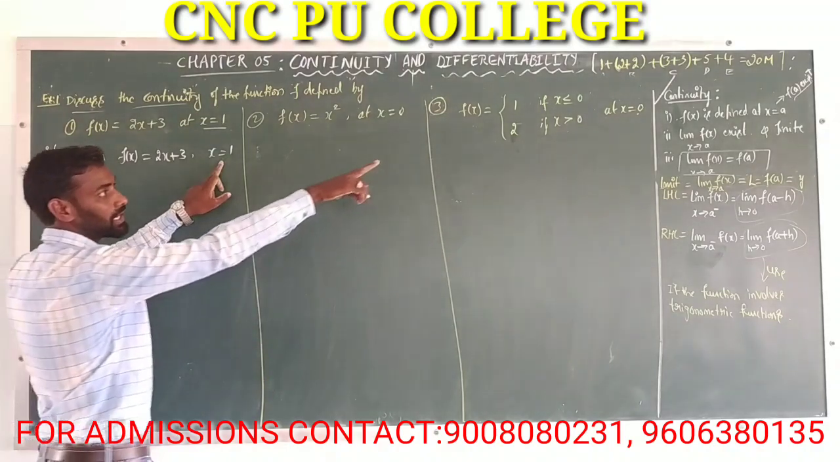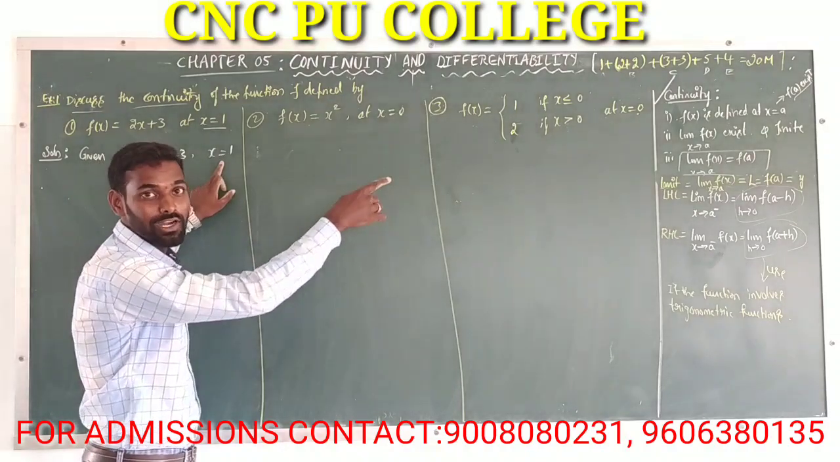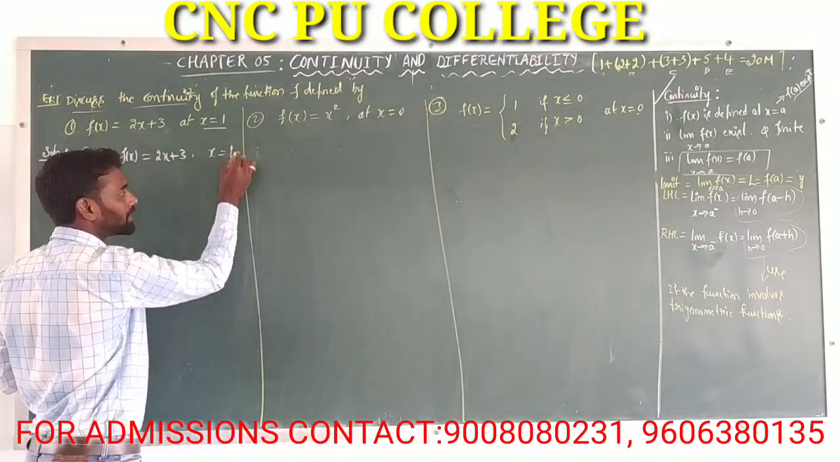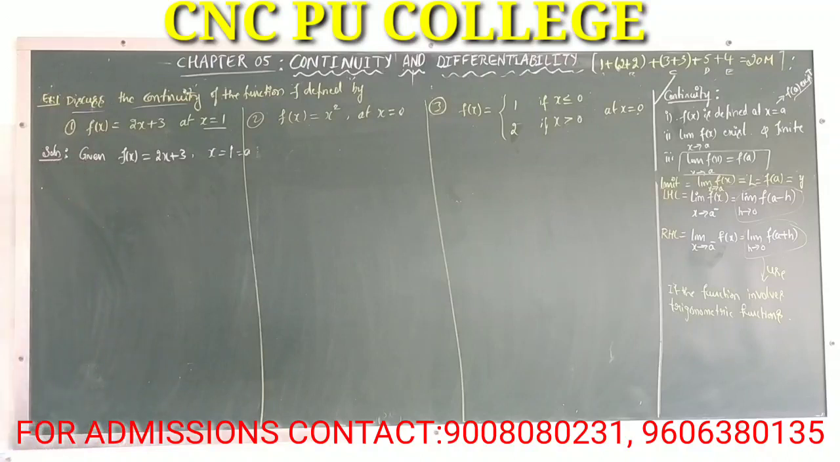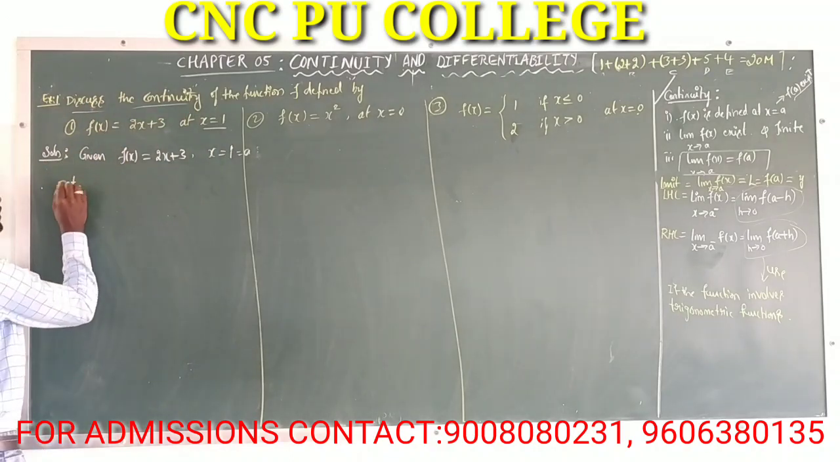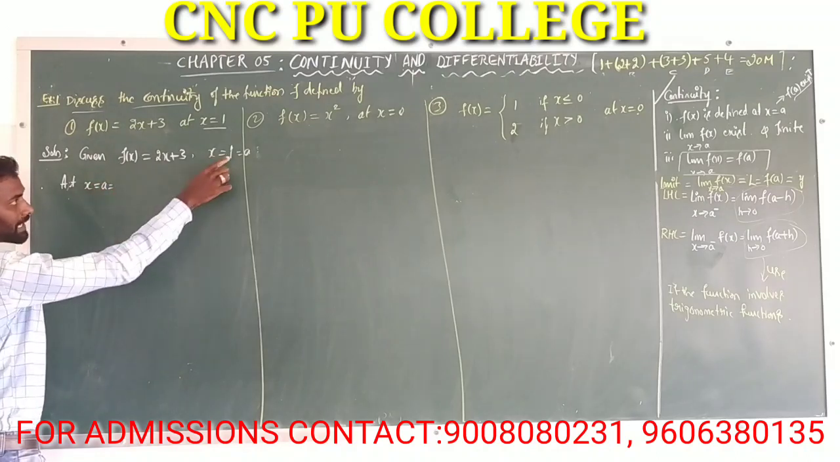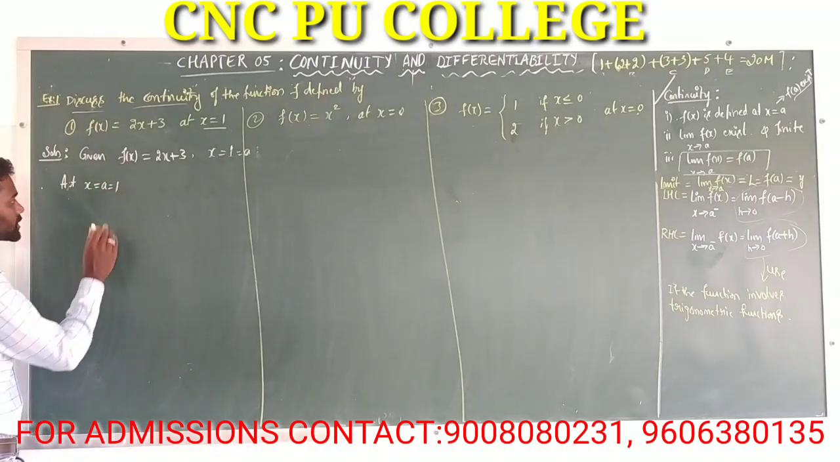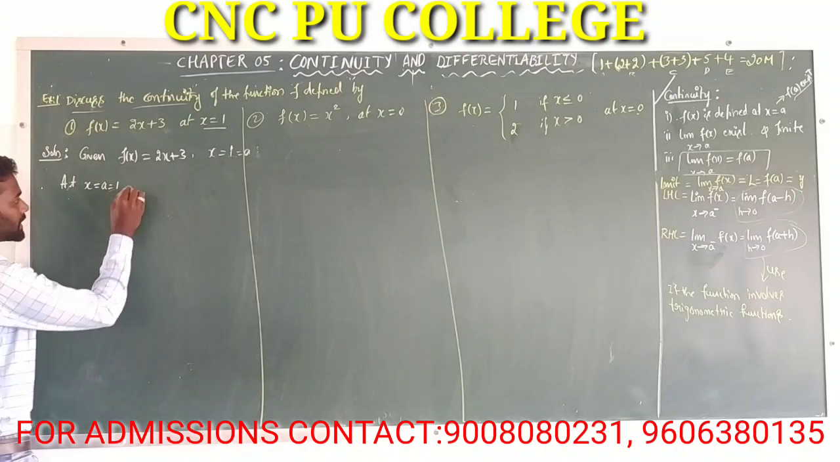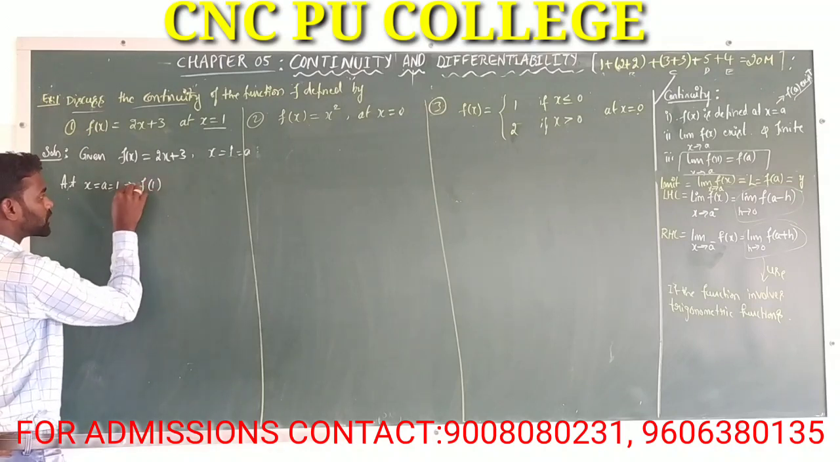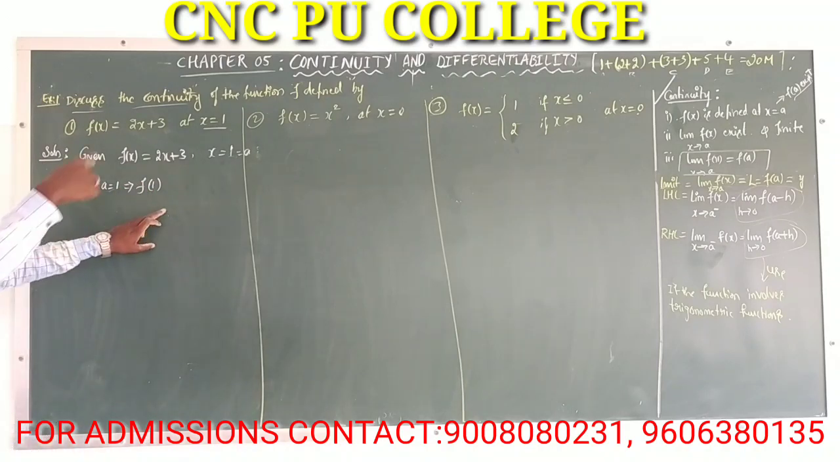Here x is equal to a, so the value of a is 1. Now the first condition of continuity is that f of x is defined, that is f of a exists, at x is equal to a, where a is equal to 1. Which implies f of 1, that is f of a, exists.